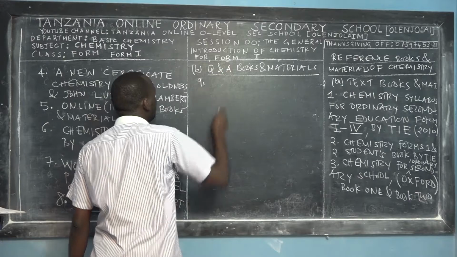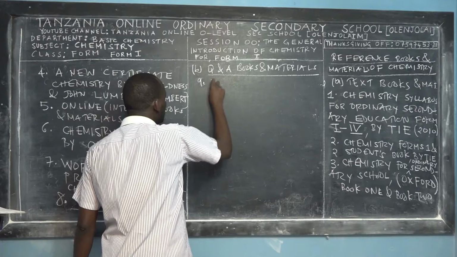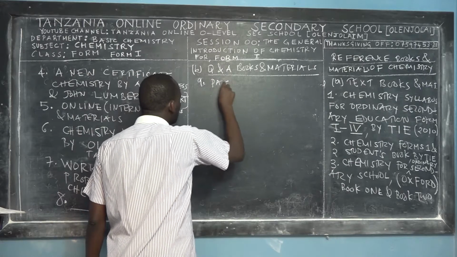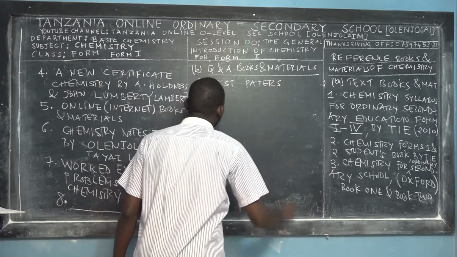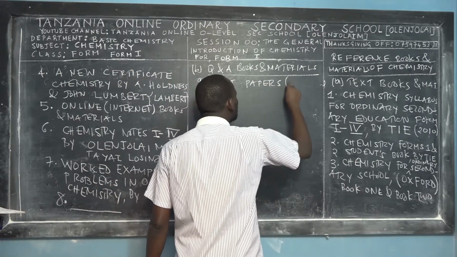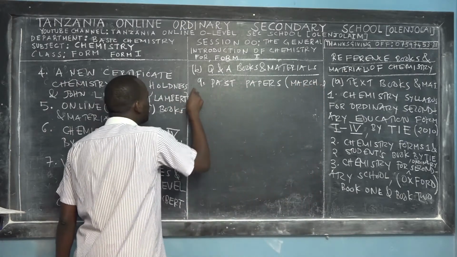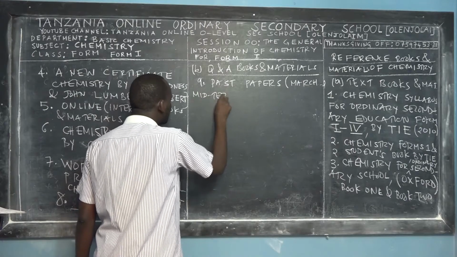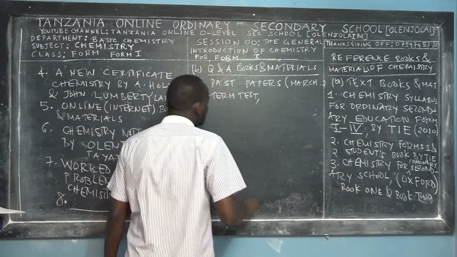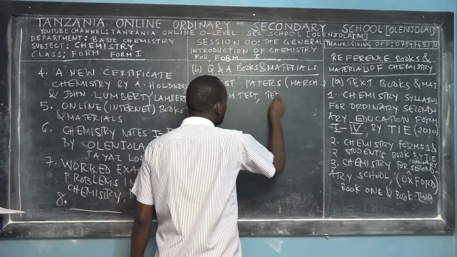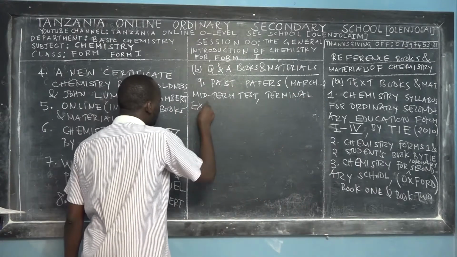Number 9, in the case of questions and answers materials, the first reference is past papers. A good student should make sure that he or she has past papers. And these past papers, to be specific, are the March midterm testing past papers that have been done in some of the years before you. And also the next is the terminal exam; you should have past papers for the terminal exam of chemistry.